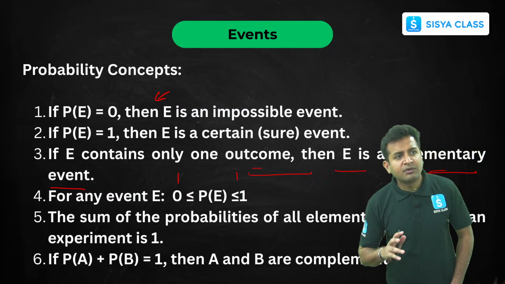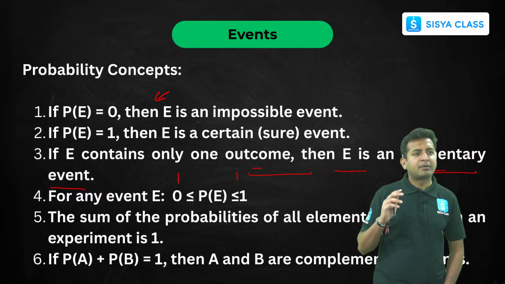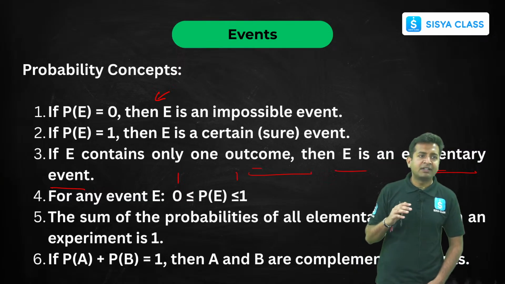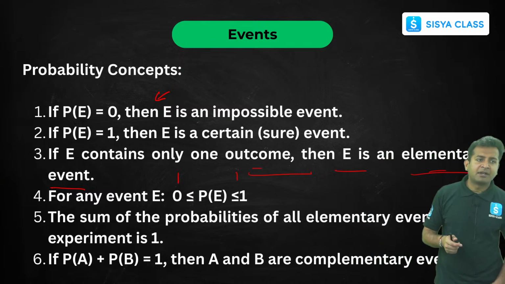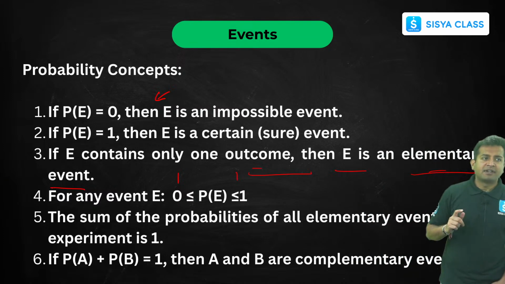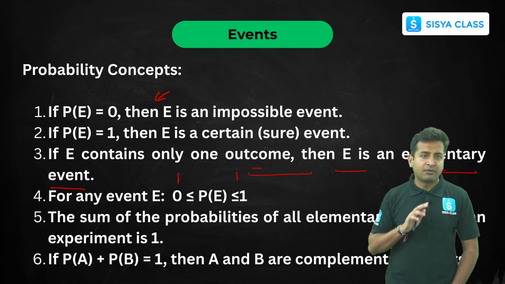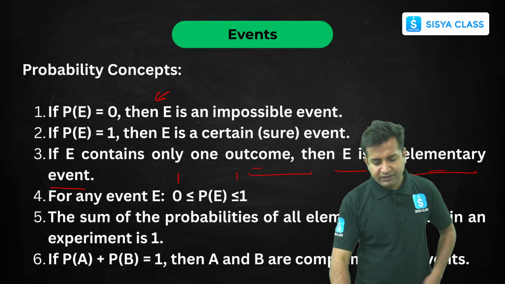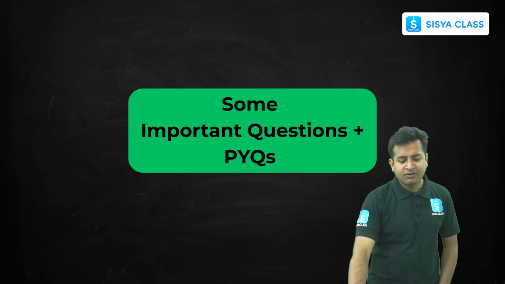Okay. So the next point is related to the same thing, that is the probability of A and the probability of B. The sum will always be 1, and A and B are complementary events. Complementary event in the sense, if A is 1 by 2, B will also be 1 by 2. Let's suppose if A is 3 by 4, then B will be 1 by 4. Clear? Easy? Their sum should be 1. Got it? Now next, let's solve some questions directly and you will understand the concept in more detail.